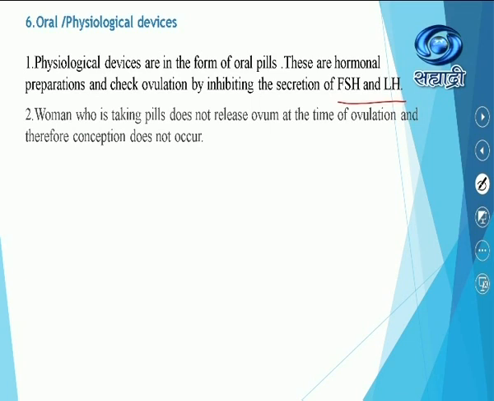ज्या पिल्स घेतल्या जातात त्या पिल्स मध्ये what exactly will happen? Ovulation can be checked by inhibiting the secretion of FSH and LH, because we have studied that at the time of ovulation FSH and LH levels go on increasing, because of which it is able to produce the secondary oocyte. But because of these oral pills, it will check this ovulation process. No ovulation, no secondary oocyte. Ultimately, there is no chance of fertilization and conception.